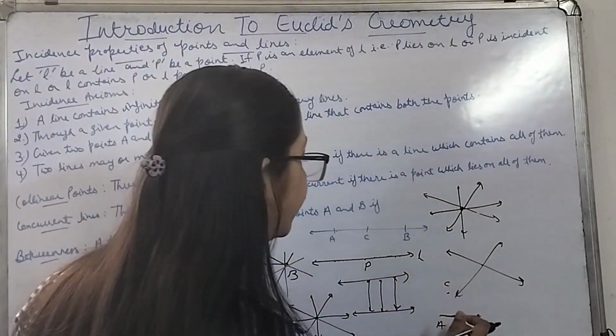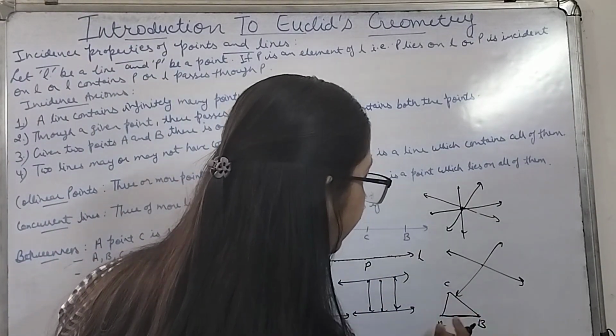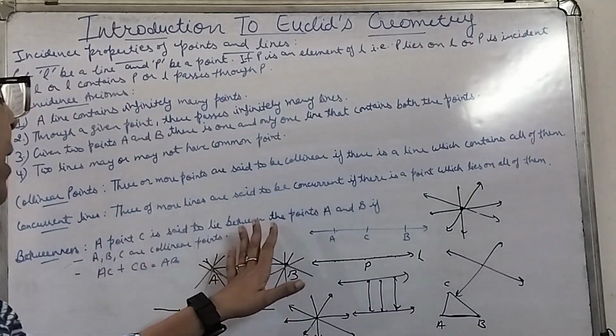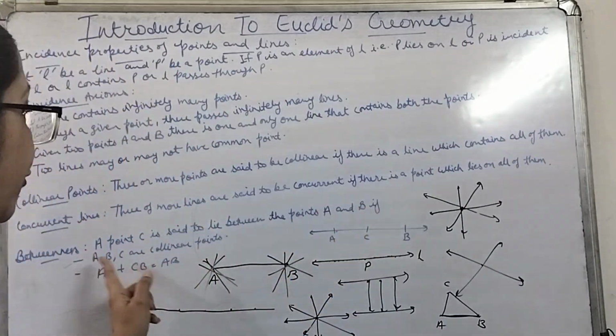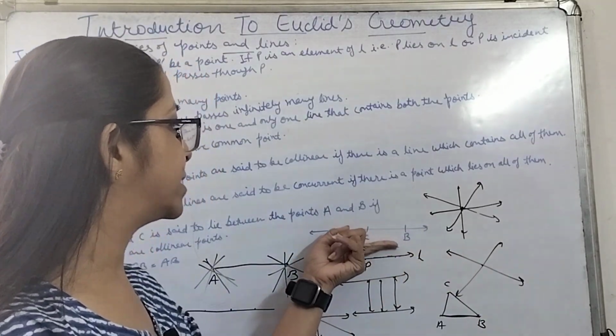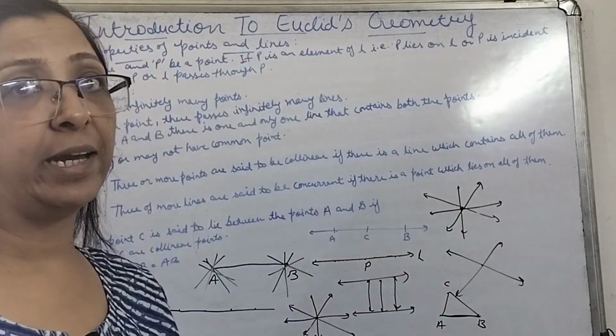In that case C will not lie between A and B. So C is said to lie between points A and B if A, B, C are collinear.